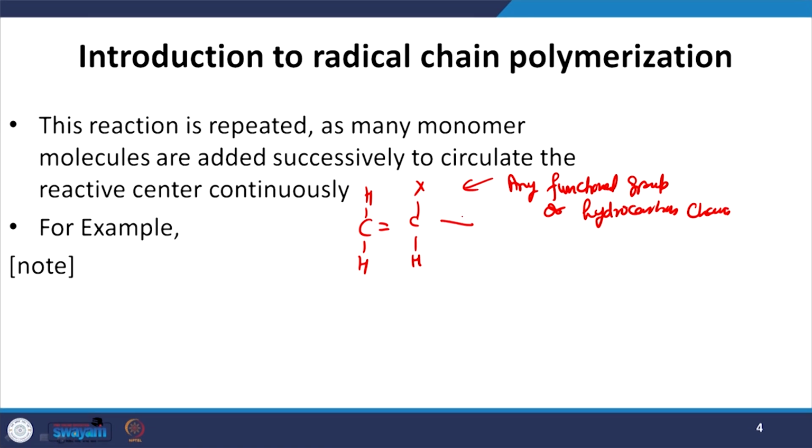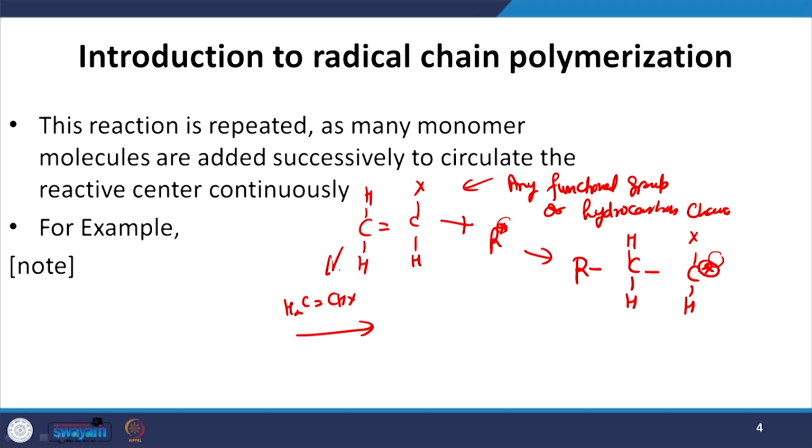It is related with this radical, so it may form this, and now this is transferred to here. If we keep on increasing the chain, then this H2C, CHX unit may be added like this.